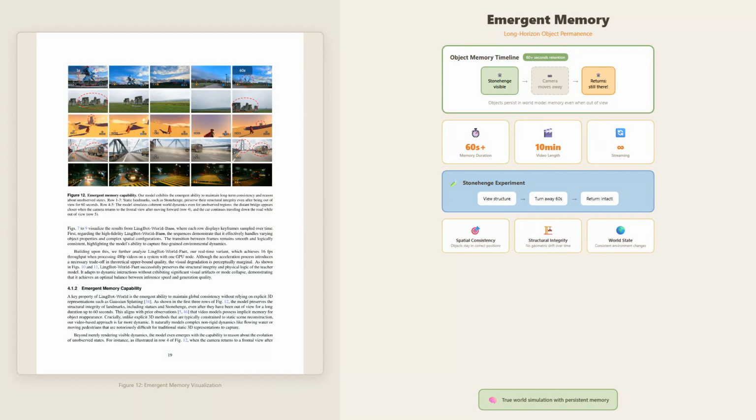The practical implications are significant. You can generate coherent videos lasting 10 minutes or more. The world remains explorable and consistent, and characters or objects maintain their identities across complex interactions. This emergent memory wasn't explicitly programmed. It arose from the combination of the training data, architecture, and long-horizon training objectives. It's an encouraging sign that diffusion models can learn genuine world understanding, not just surface-level pattern matching.